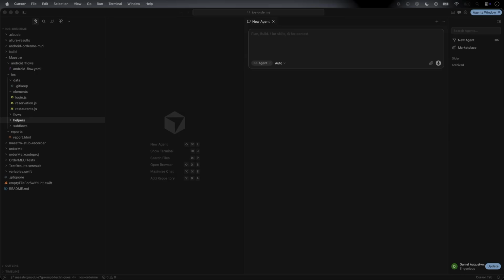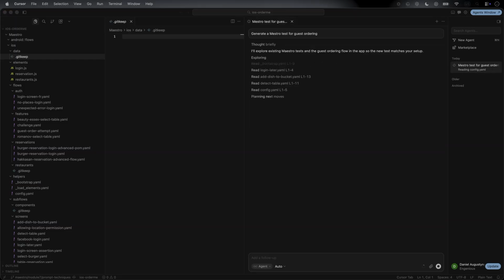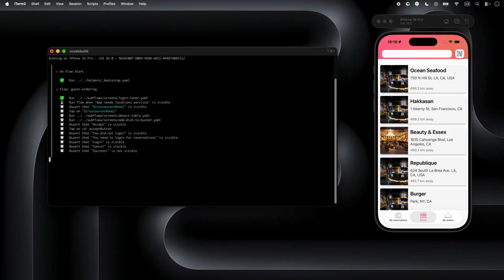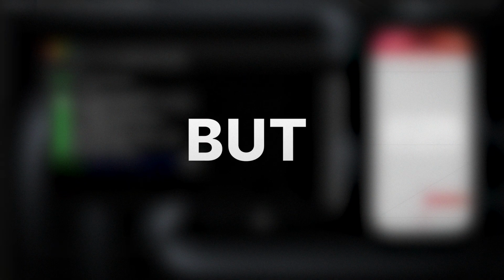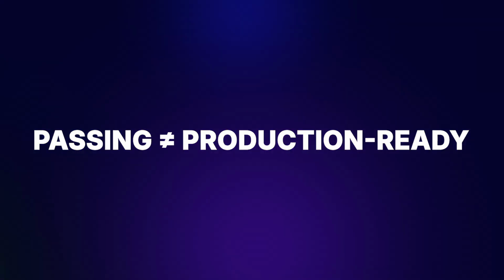This is how many engineers start using AI for test automation. They open Cursor, type something like "generate a Maestro test for guest ordering," and wait for the result. And sometimes, the result actually works. Cursor may generate a Maestro flow. The test may run. It may even pass successfully. But that is exactly where we need to be careful. Passing does not always mean production ready.